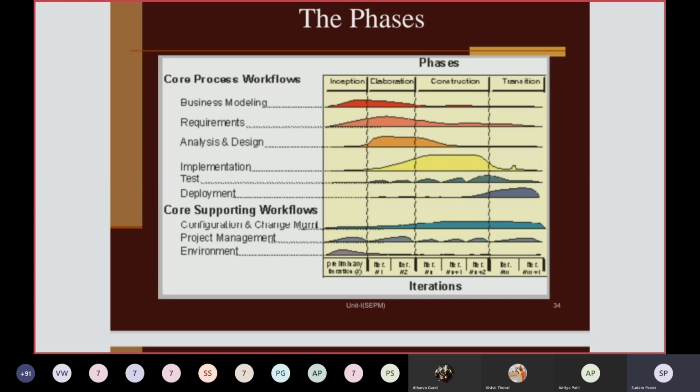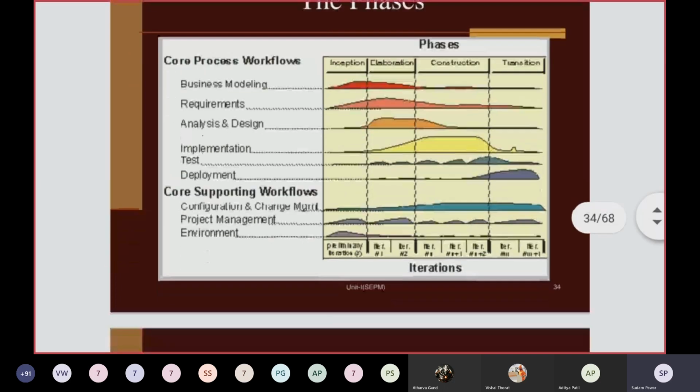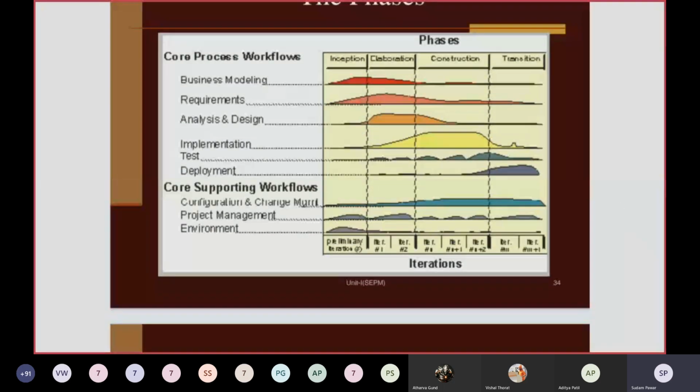Then project management activities will continue throughout the software project development, because these are important activities to assess the status of your project, how much development you have done and how much is remaining. That is project control and tracking, which will be done using such activities. Environment, that is the underlying hardware infrastructure on which you are developing your project.